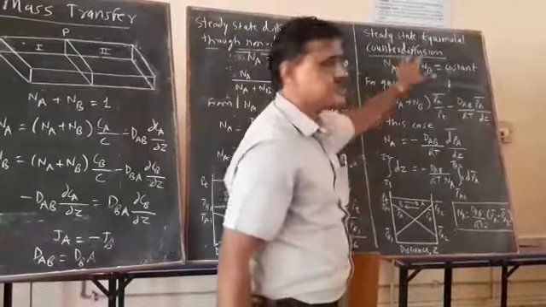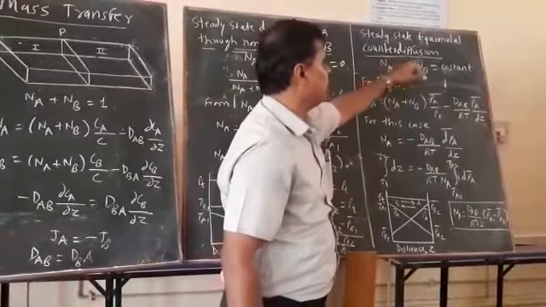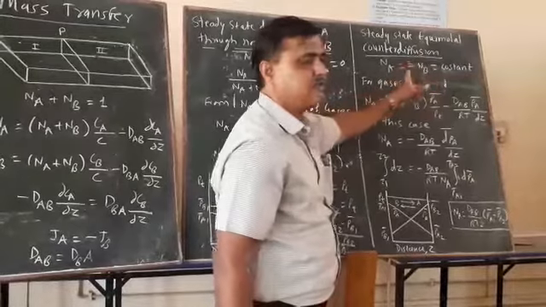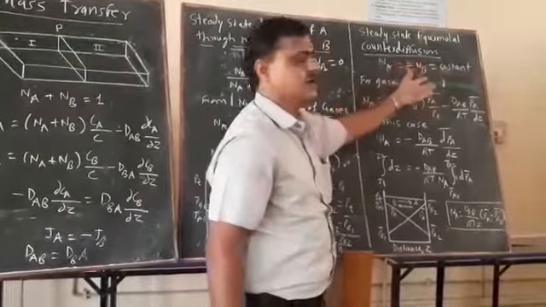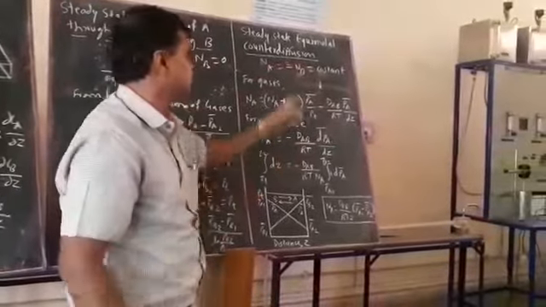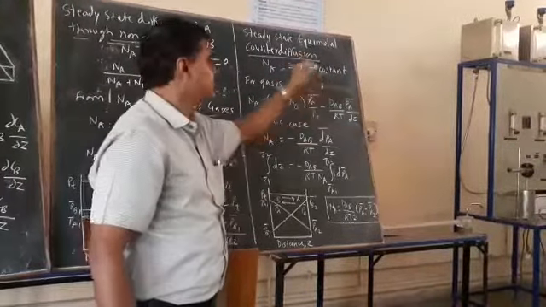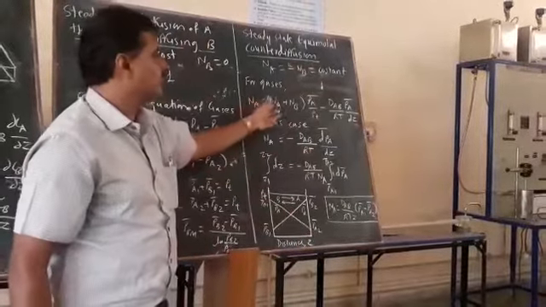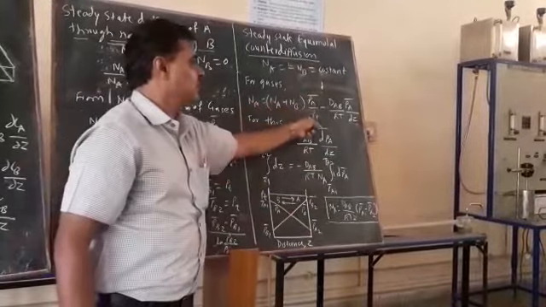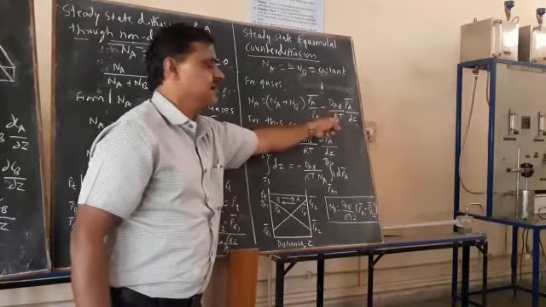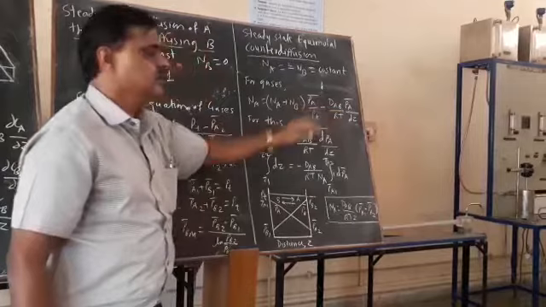Let us talk about the second case, that is steady state equimolar counter diffusion. At a steady state it is constant, both components are getting diffused but at a constant rate, and in the counter diffusion, the direction is opposite, that is Na is equal to minus Nb. For gases, you know Na is equal to Na plus Nb into Pa bar by Pt minus dAb into dPa bar upon RT into dz.